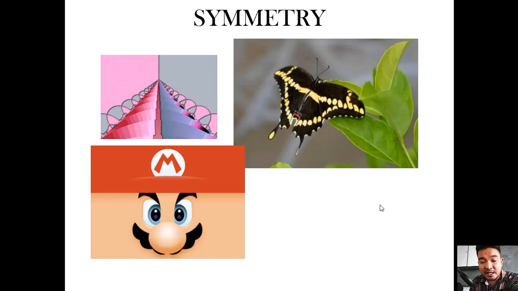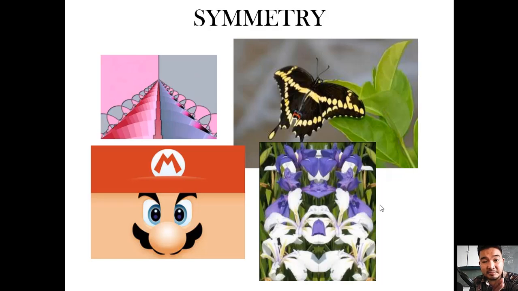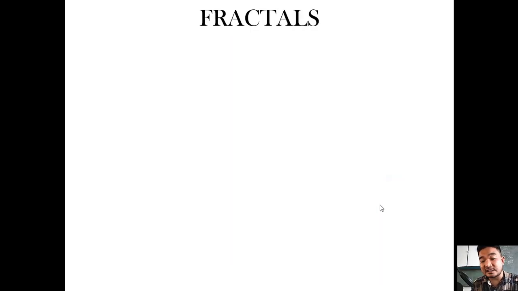So these are samples of symmetry. As you can see, if we put a line in between, for example the butterfly, if you put a line into the middle of the butterfly, the left side and the right side are the same, and that makes the butterfly a symmetrical figure. The Super Mario figure, if you put a straight line in the middle, the left and the right are equally the same. So that makes the Super Mario figure symmetrical, the same as the two other figures. So that's symmetry. Number 2, fractals.